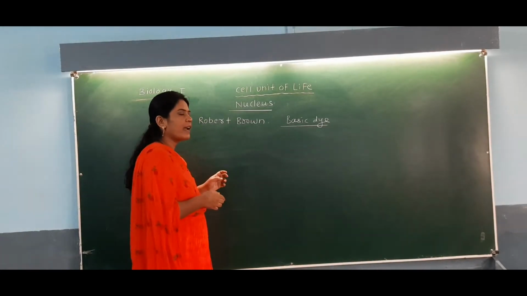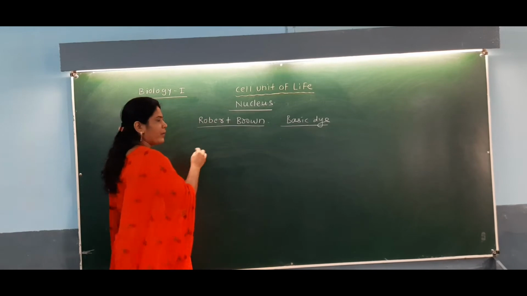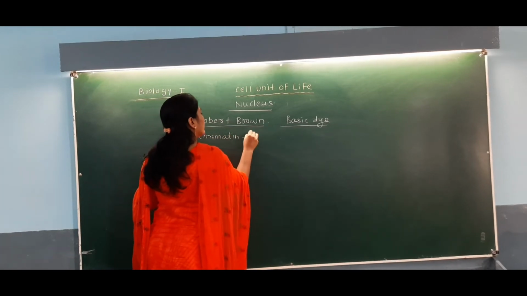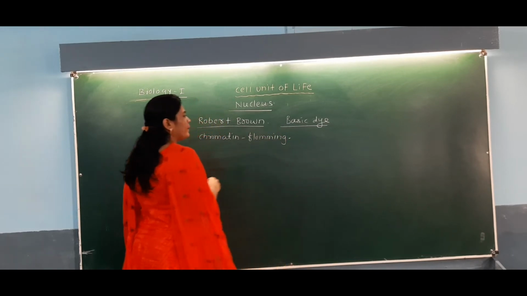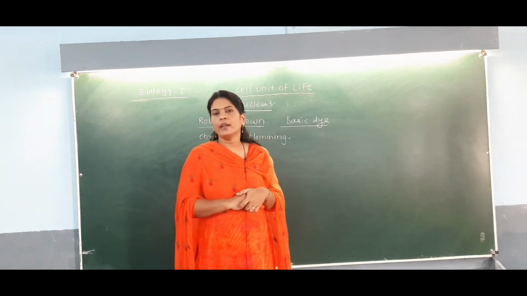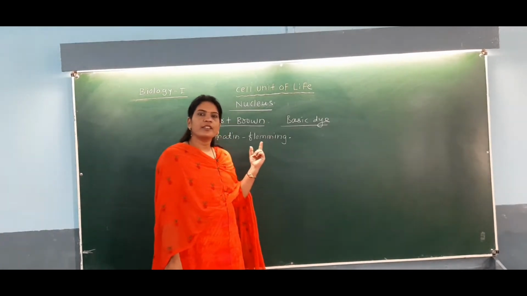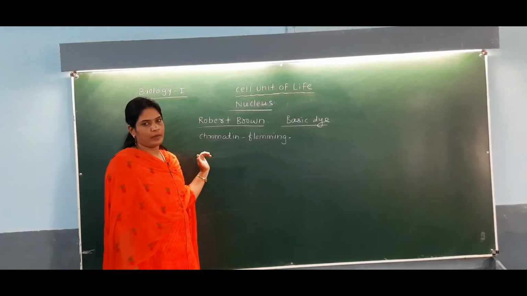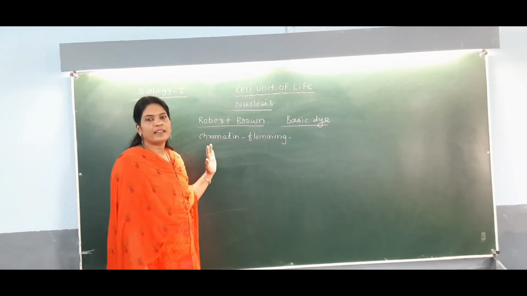The second point is that the nucleus was first discovered by the scientist Robert Brown, but the name chromatin was given by the scientist Fleming. Students, see here, Fleming is the scientist who coined the term chromatin for the content present in the nucleus.